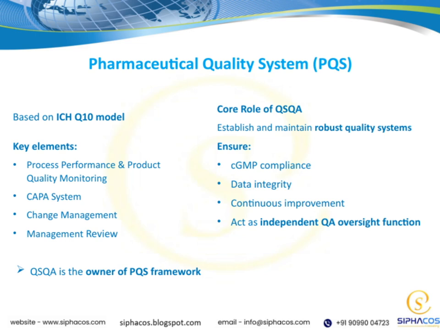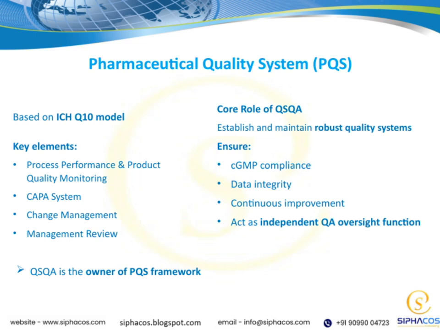Our Pharmaceutical Quality System, or PQS, is based on the ICH Q10 model, which is a globally recognized framework. It encompasses several key elements, such as process performance and product quality monitoring. These help us track how well our processes are working and ensure our products meet quality standards. The CAPA system is another vital component. It helps us identify, investigate, and correct deviations or issues promptly.